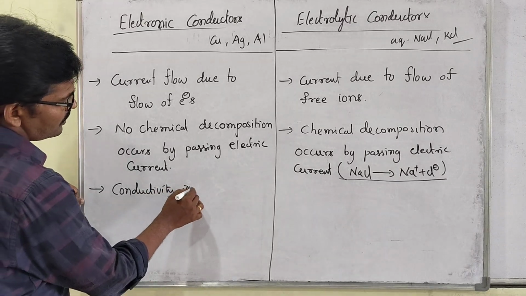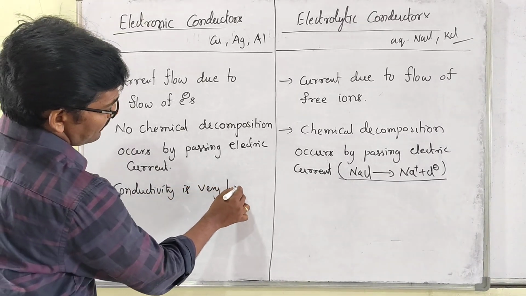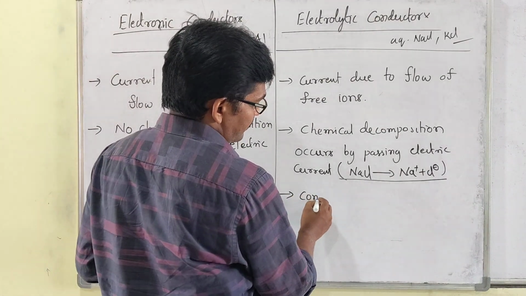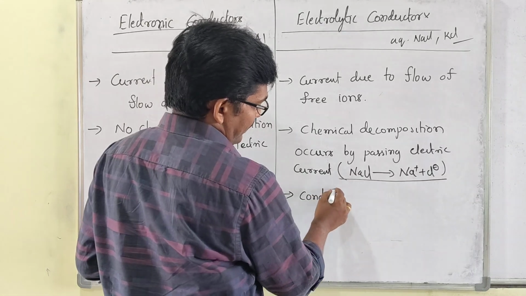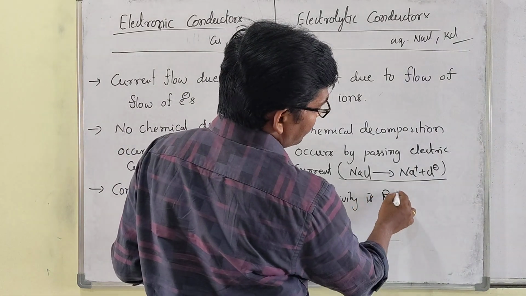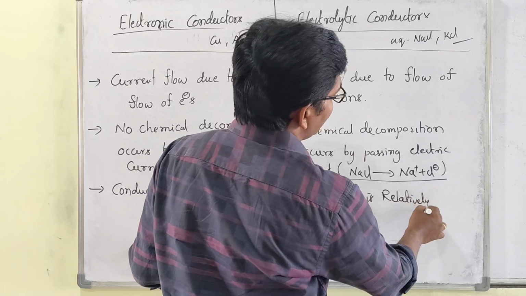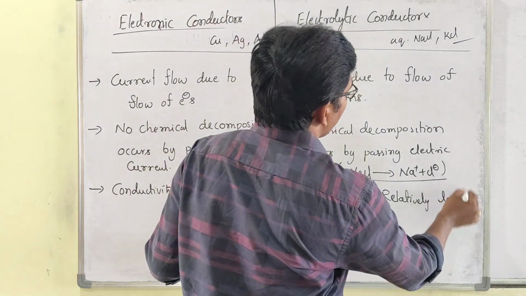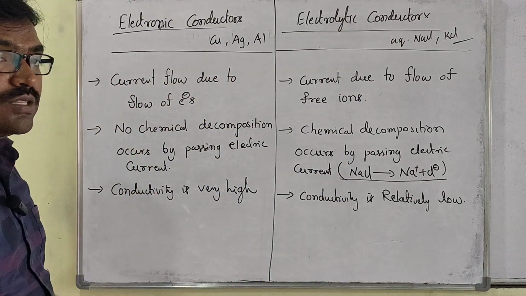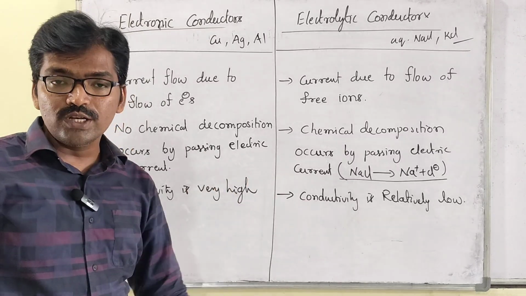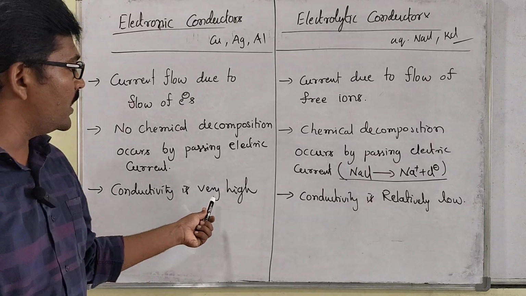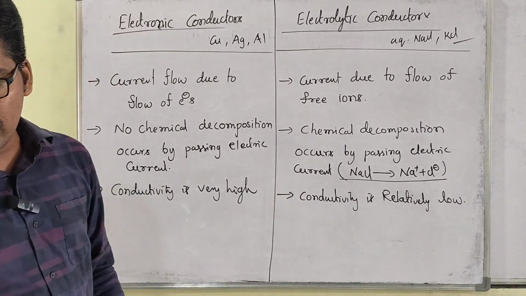Then conductivity in electronic conductors is very high, but in electrolytic conductors conductivity is relatively low. Here, due to the presence of free electrons and no chemical decomposition occurring, the conductivity is very high. There, conductivity is relatively low.